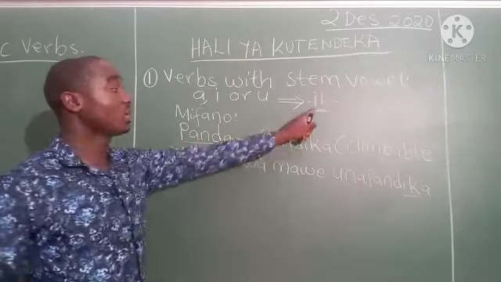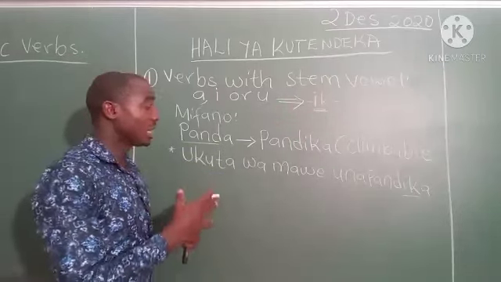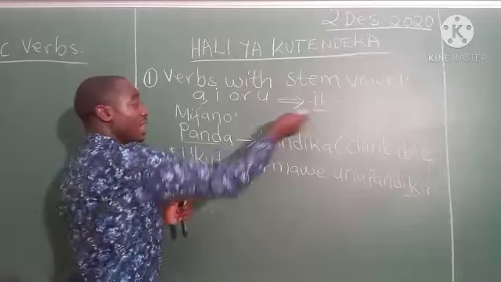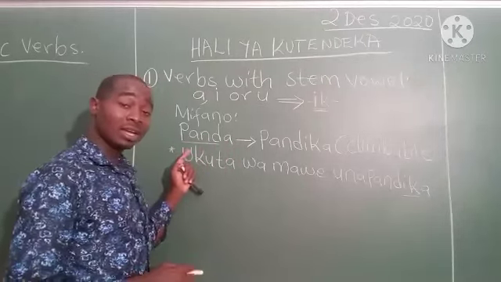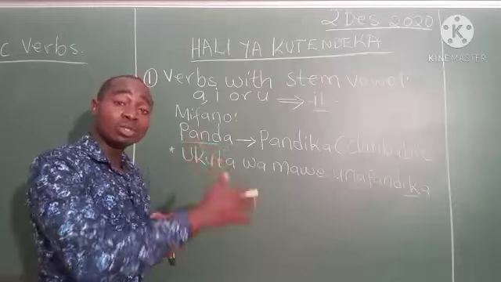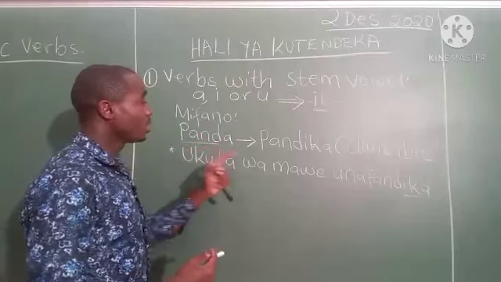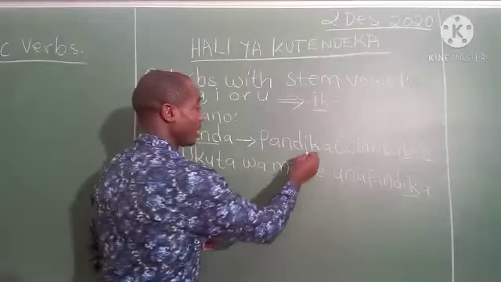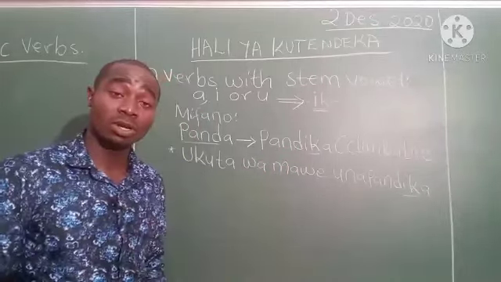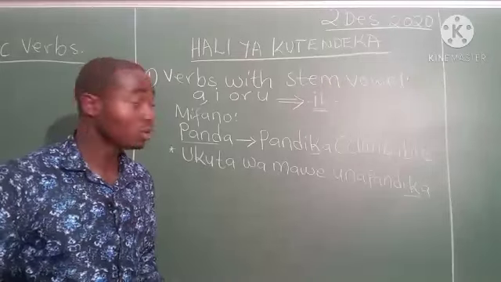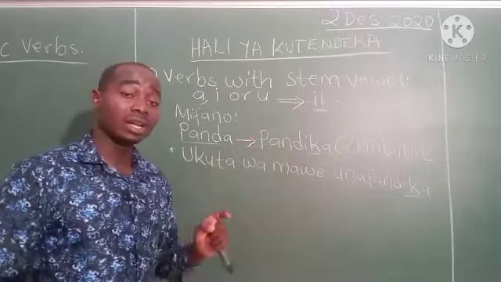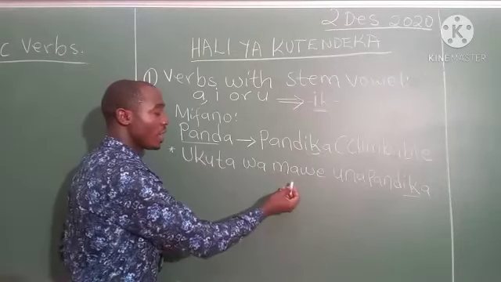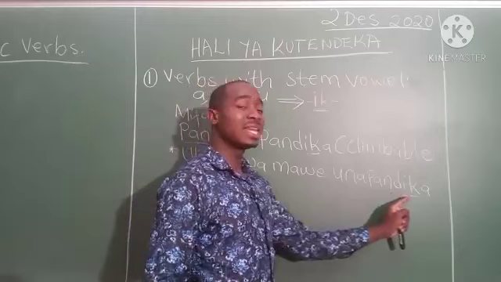We insert ik between the last vowel a and d. So we insert ik here. This verb panda, climb, you climb a mountain or something like that, becomes pandika. Pandika is to become climbable. You can climb, it can be climbed. Panda, pandika. Now here an example. I have written here an example. Ukuta wa mawe unapandika.